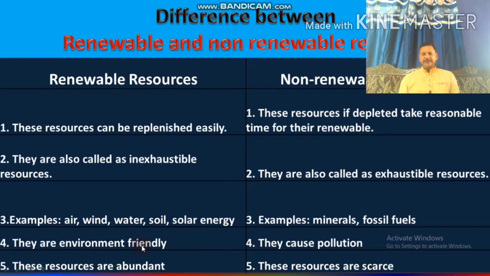They are environment friendly, they cause pollution. These resources are abundant, these resources are scarce. Various other points are also there. You could write whatever point is in your mind. So this is just a hint, but it is an important question. Several times it has been asked from this chapter: mention 5 differences between renewable and non-renewable resources.